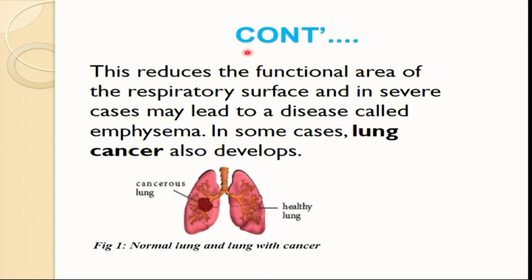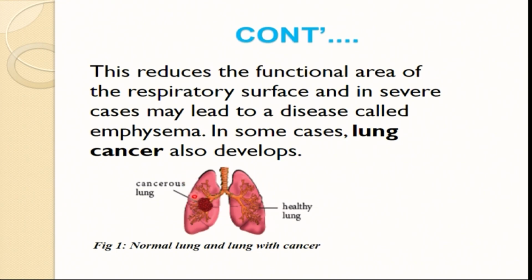I have a diagram here. The diagram is well elaborated. I have two lungs. As I mentioned earlier, once all these particles are not removed from the lungs, automatically the lungs become unhealthy.